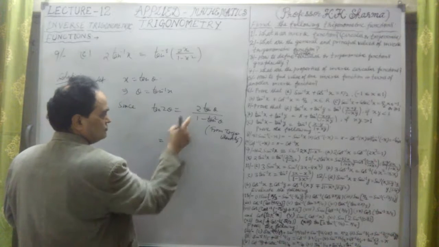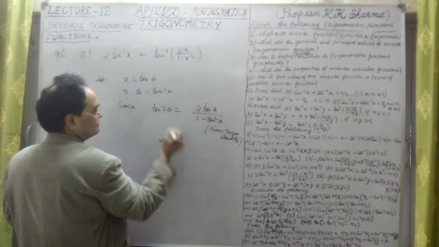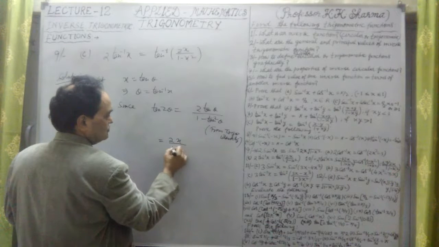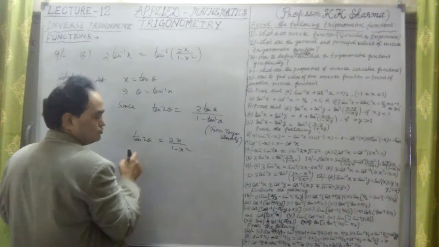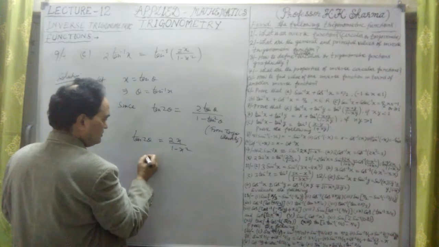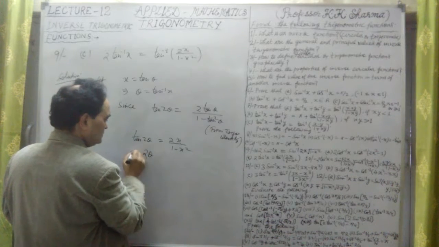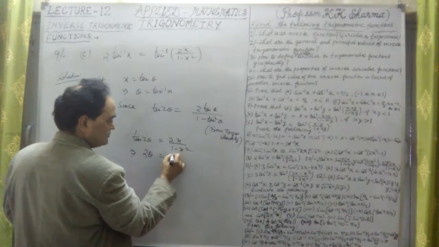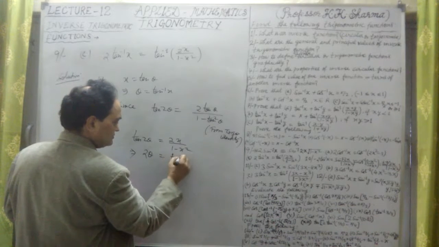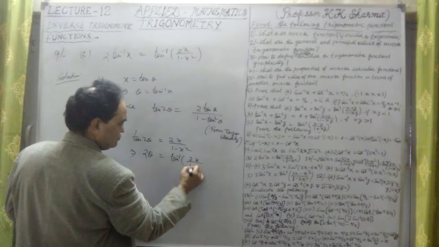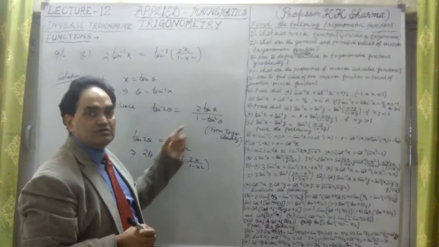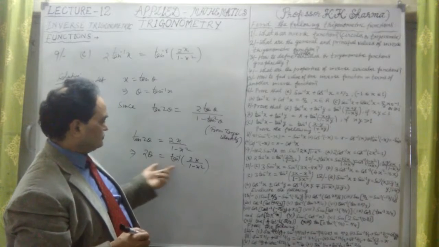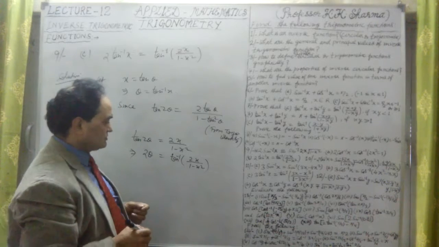Now substituting the value of tan theta, which is x, this is twice x upon 1 minus x square. The value of tan 2 theta equal to this, so taking tan to that side, 2 theta is equal to tan inverse of 2x upon 1 minus x square.